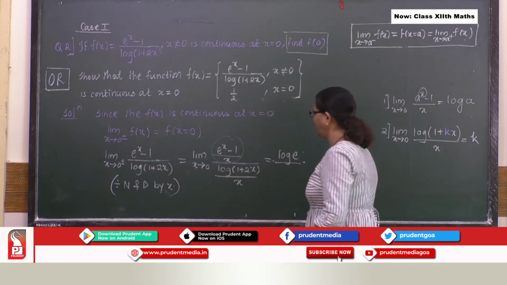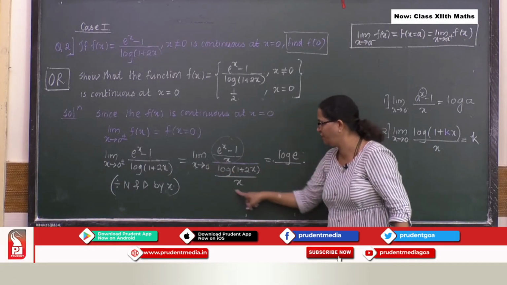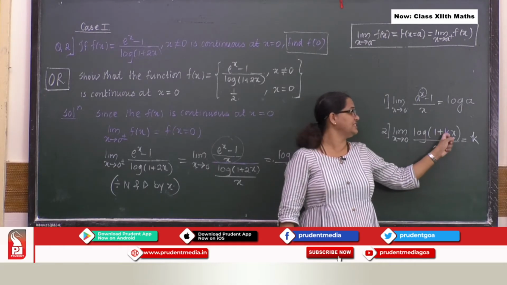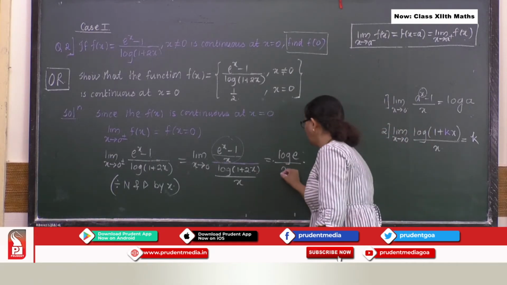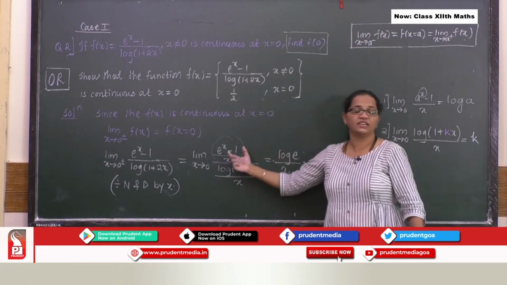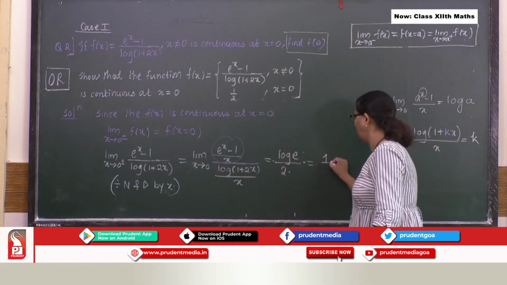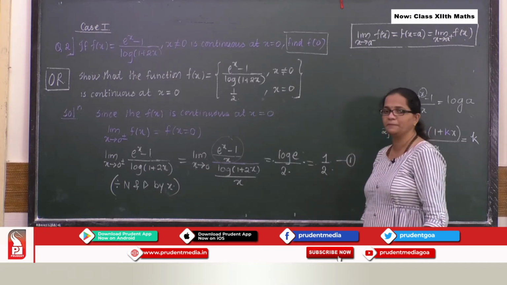The whole divided by, now limit x tends to 0 of log of this. Compare this with the formula what you have over here. What is there in place of k? It is 2. So you get 2. Just the implication of these two formulas. So what is log e? 1. So you get 1 by 2. This is your equation 1.